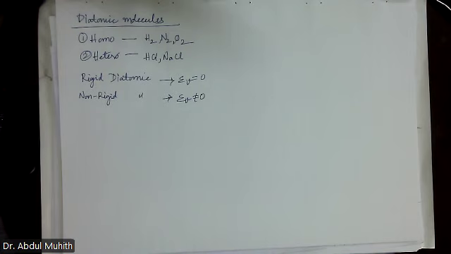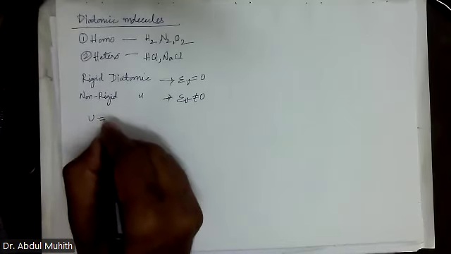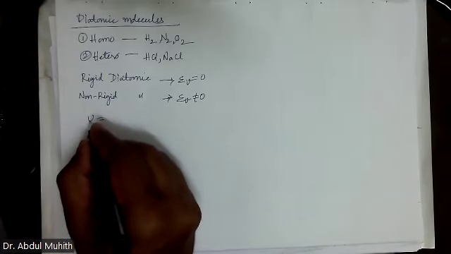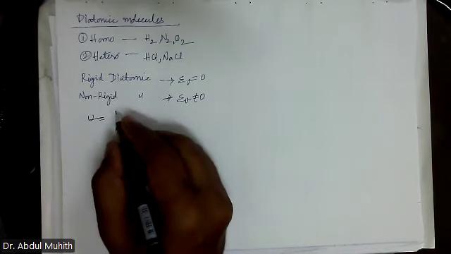Ev is not equal to 0 for non-rigid. It's like a spring. So first of all, we will see in diatomic what will happen.